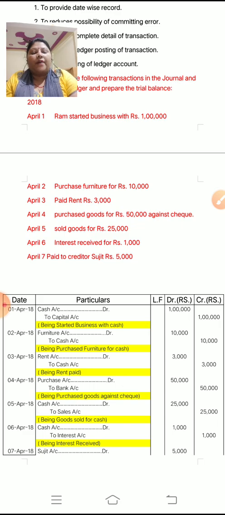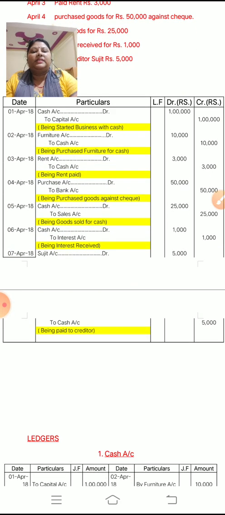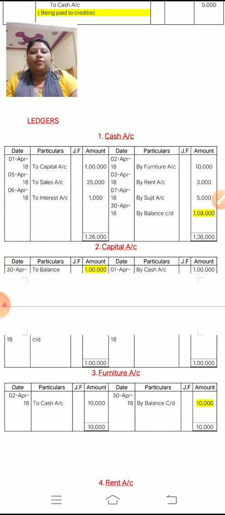Okay, after passing the journal entries, you can match the entries with the given answer. Now you have entries in your notebook. Now you have to maintain the cash account.